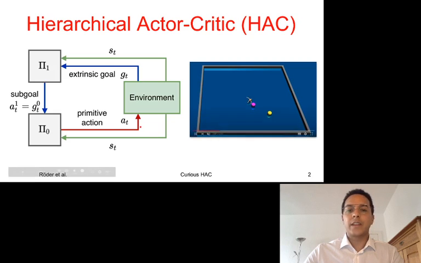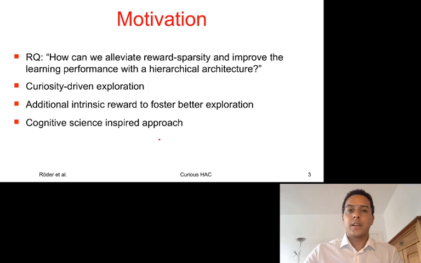Here you can see a hierarchical agent generating purple subgoals to reach the yellow goal. As the reward is still sparse in such a goal-based setting, we came up with the following research question and idea. How can we alleviate reward sparsity and improve the learning performance with a hierarchical architecture? We address this research question by extending the hierarchical actor-critic with a surprise-based reward called curiosity. Curiosity had been used in many publications, but not in a hierarchical setting like the present.